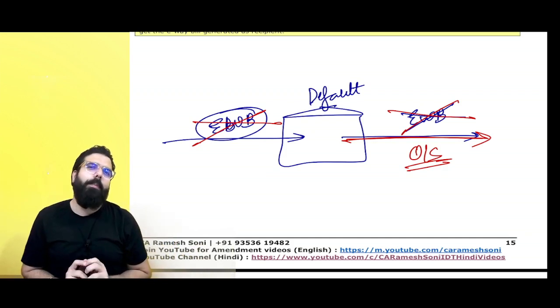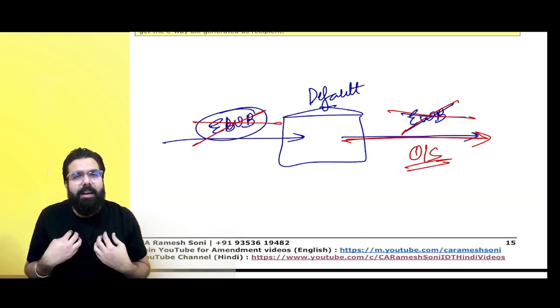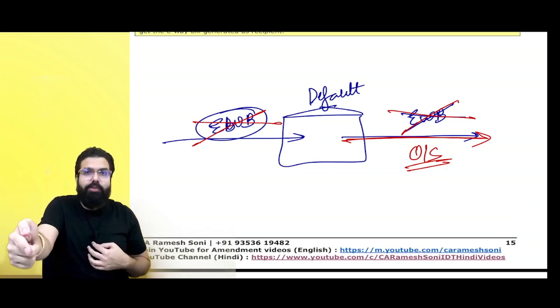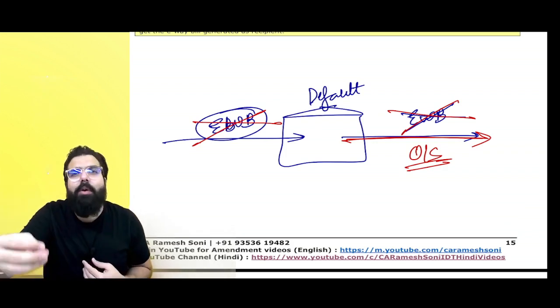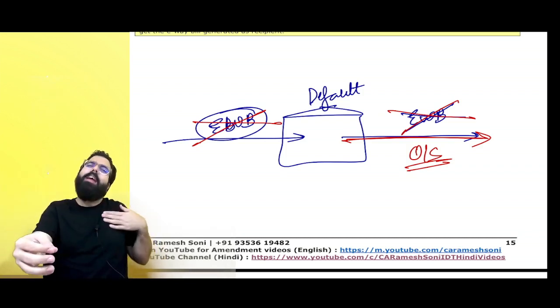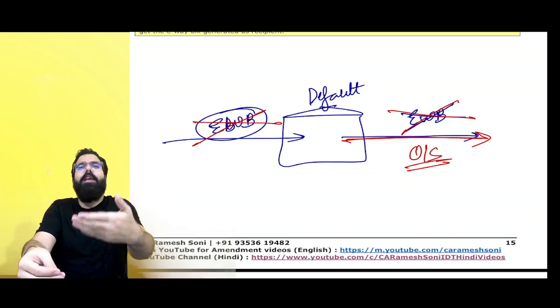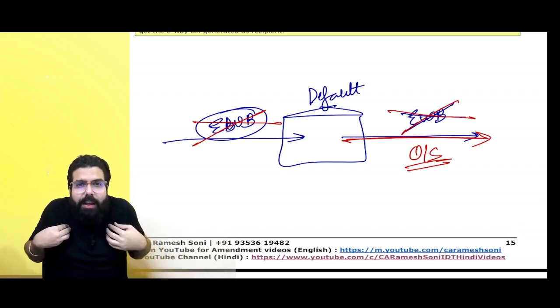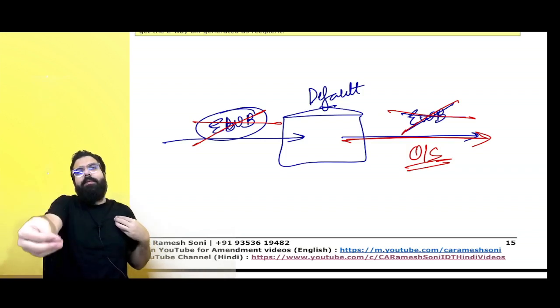But then people told the government, sir, I am a seller, I am selling to him, he is a defaulter. You don't allow him to sell further, you don't allow him to generate e-way bill further. But sir, what have I done? Let me sell to him, let me generate an e-way bill. Why are you blocking me from generating e-way bill?